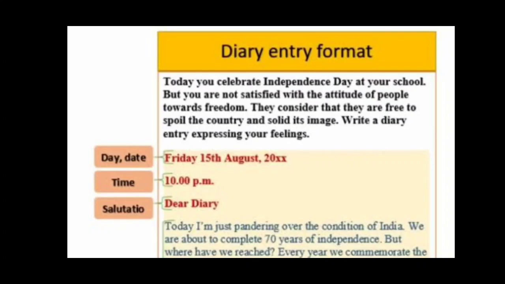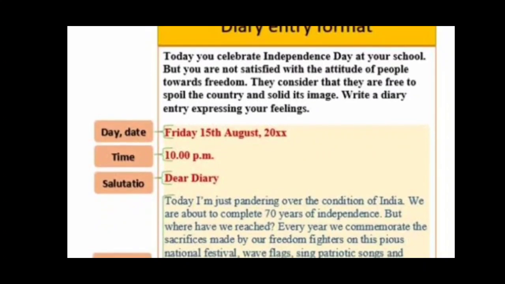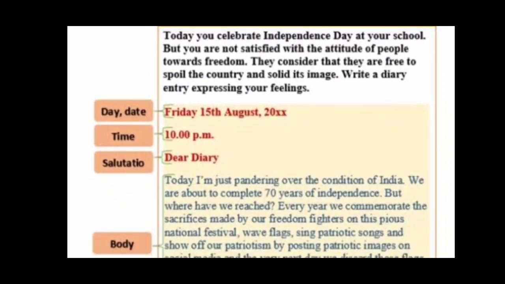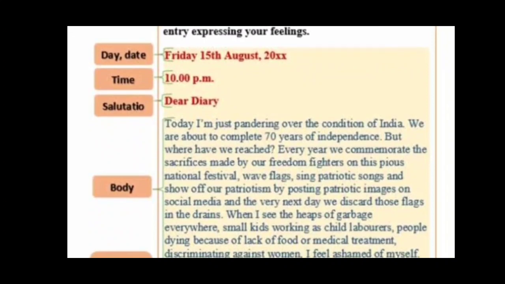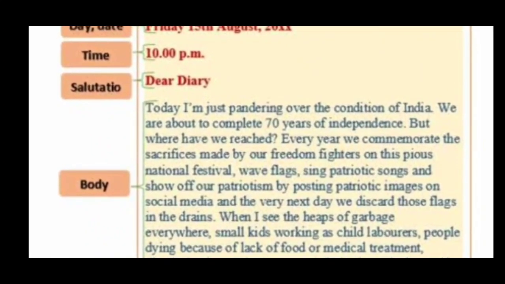Okay, look at the answer here. This is the format of writing diary entry. The question must be written on the left side and the answer must be written on the right side. So this is the rule for the composition. Okay, so let's see the answer here. Look at the answer.